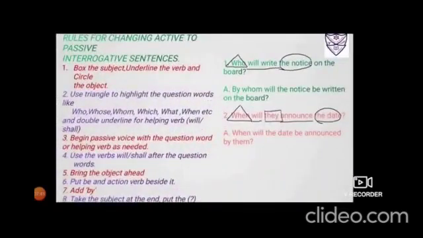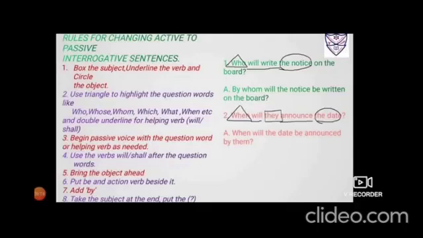Rules for changing active to passive interrogative sentences. Simple future, box the subject, underline the verb and circle the object. Use triangle to highlight the question words like who, whom, whose, which, what, when, etc. And double underline for helping verb like will or shall. Begin the passive voice either with the question word or helping verb as needed. Use the verbs will or shall after the question words.